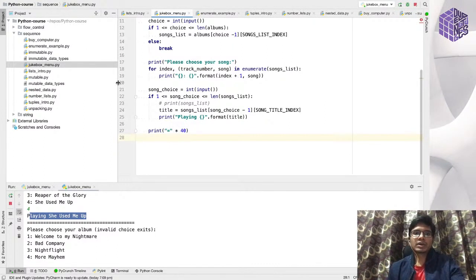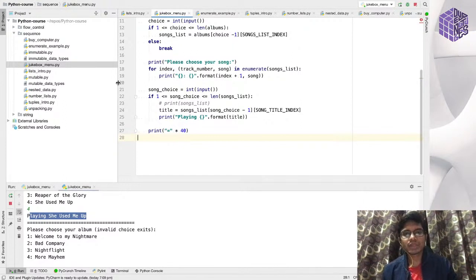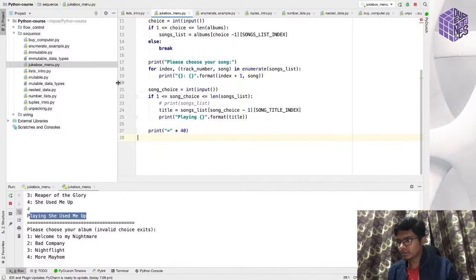Today we saw what are sequences in Python. Then we saw what is a mutable object, what is an immutable object, and then we covered examples on lists, and then examples on tuples. Using the list and tuples, we made a nested data structure, and using that nested data structure, we made a jukebox. Okay, so does anyone have any questions? I don't think anyone has any questions today.